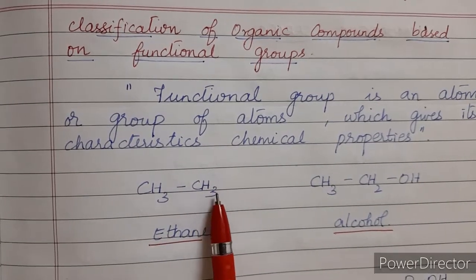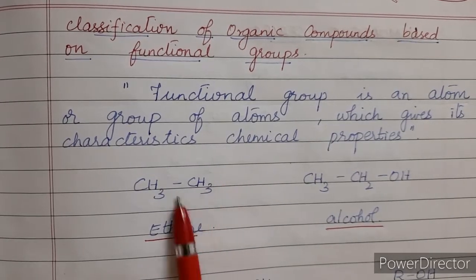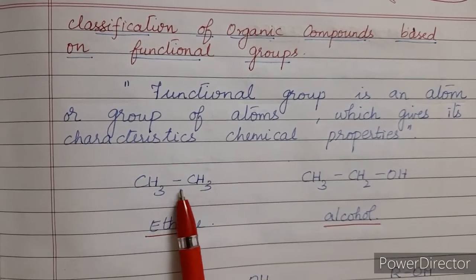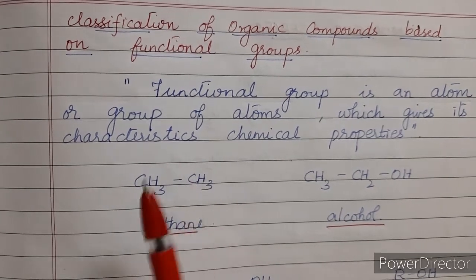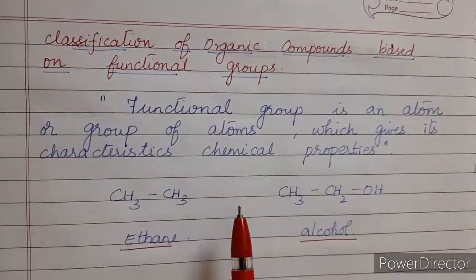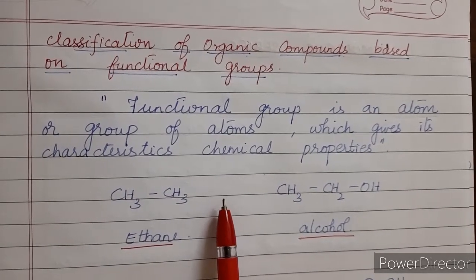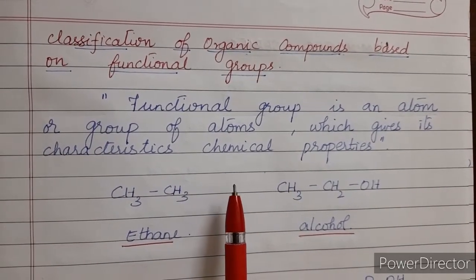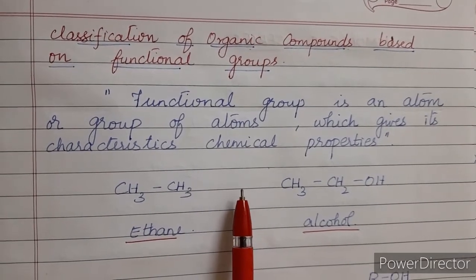For example, if it consists of an alcohol group, acid group or ketone group, it will become more reactive compared to the basic parent hydrocarbon. So the presence of other atoms or groups of atoms determines the chemical properties of the compound. These are called functional groups.